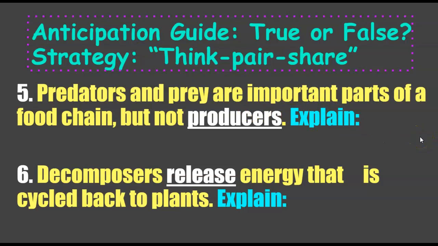Number 5 and 6. Number 5: Predators and prey are important parts of a food chain, but not producers. True or false? Number 6: Decomposers release energy that is cycled back into plants. True or false?